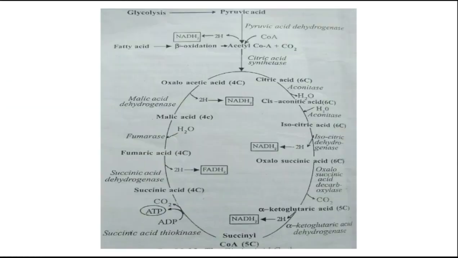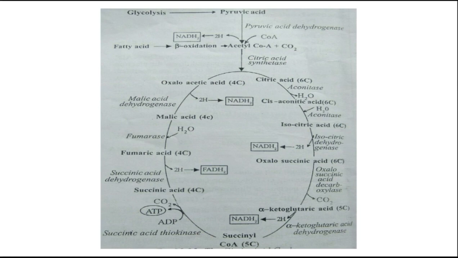First of all, the citric acid forms cis aconitic acid. After that, cis aconitic acid, with aconitase enzyme and hydration, leads to the formation of isocitric acid.